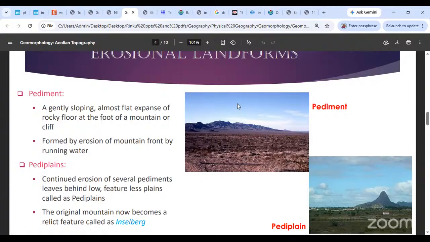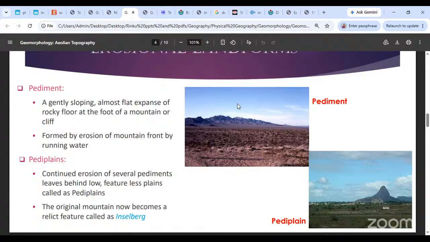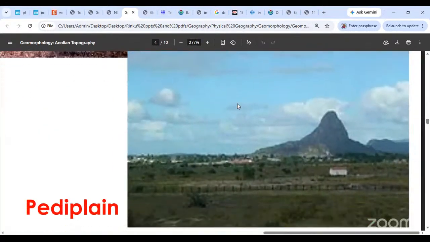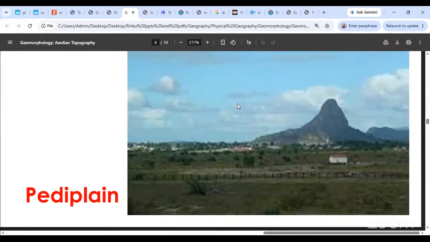Now let's imagine that multiple pediments are joined together by erosion, by fluvial erosion, by wind erosion. Multiple pediments get joined together. What you instead get is a pediplain. Can you see this? Okay. And the original mountain at the foot of which you could find one pediment is now reduced to an even smaller hillock, a plain single hillock, which we in this region call an inselberg. This is an example of a residual mountain.